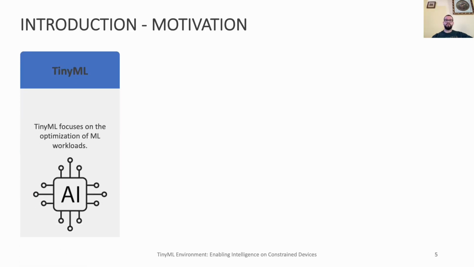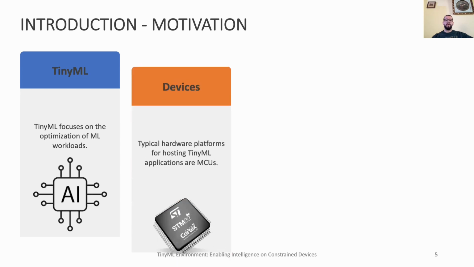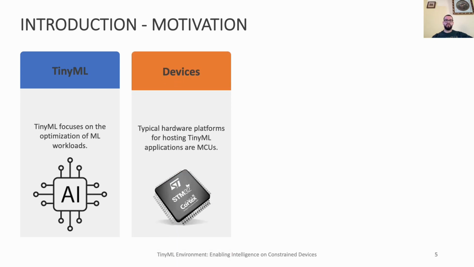So let me first introduce you to the field of tiny machine learning. It's a recent computing paradigm that focuses on optimizing machine learning workloads to be processed on constrained devices. In an edge or IoT context, microcontrollers are the typical hardware platform for hosting tiny machine learning applications.